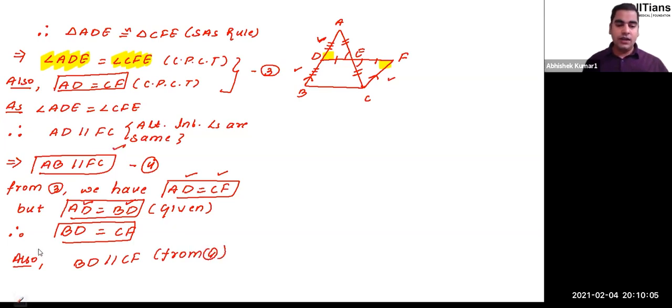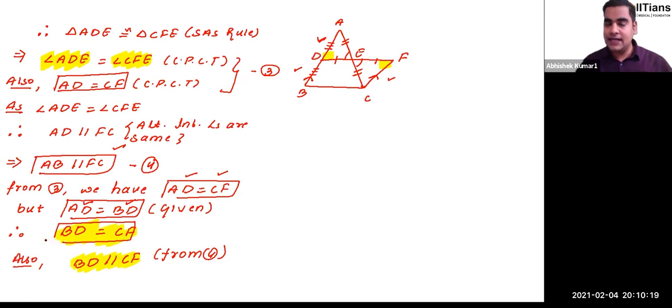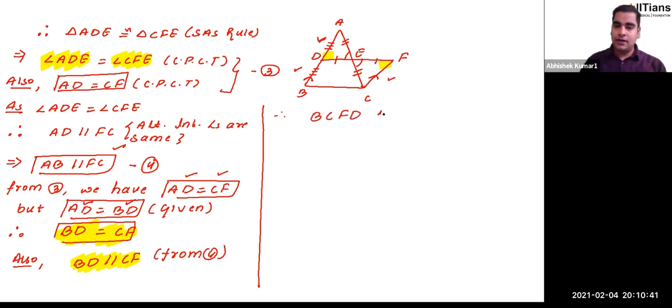And we know that whenever in a quadrilateral you have one pair of opposite sides equal and parallel, then that quadrilateral forms a parallelogram, right or not? I repeat, in a quadrilateral, when one pair of opposite sides is equal and parallel, then the quadrilateral forms a parallelogram. Therefore, we can say that this figure you have, BCFD, is a parallelogram, correct?